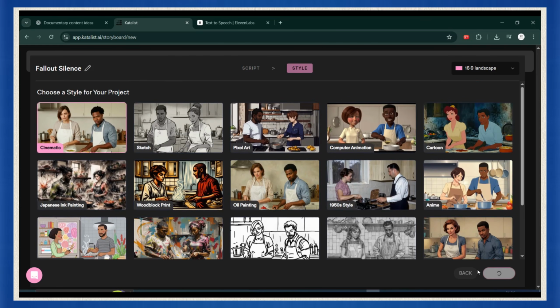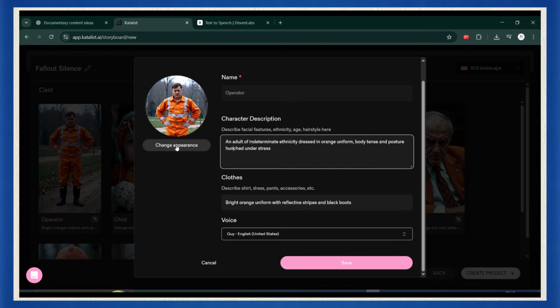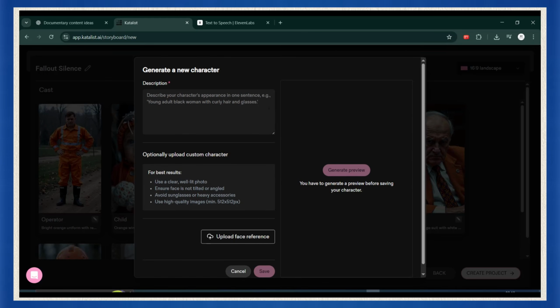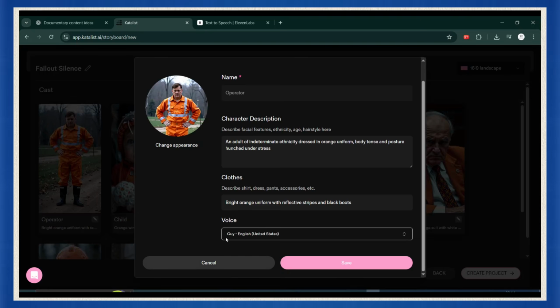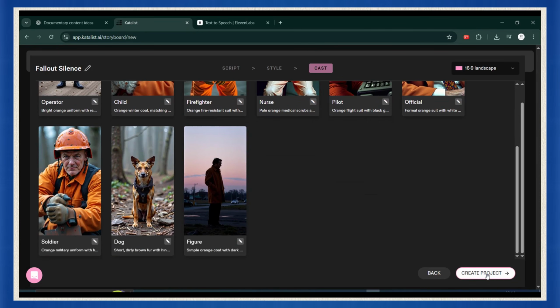And here's the part that blew me away the first time I tried it. Katalist doesn't just create random images, it actually generates your cast of characters. You can tweak their appearance, change details, or even upload a real photo of the person your story's about. That way, every single scene stays consistent, which is exactly what you need for documentary-style videos.